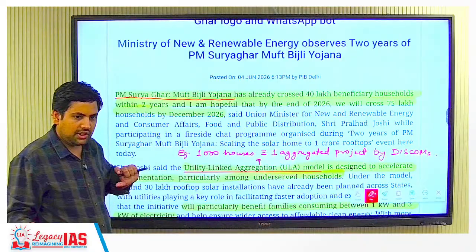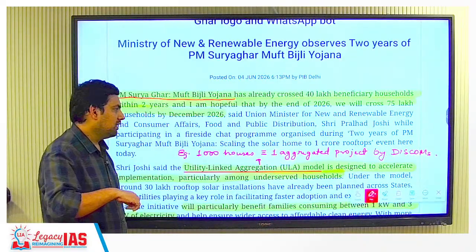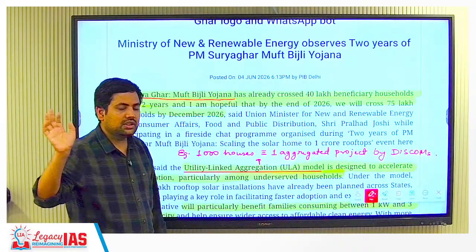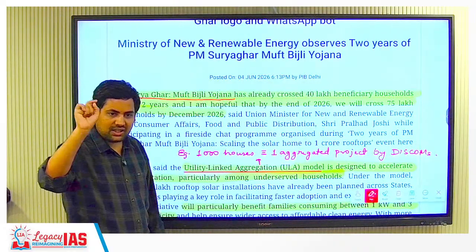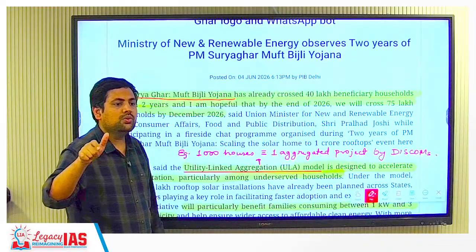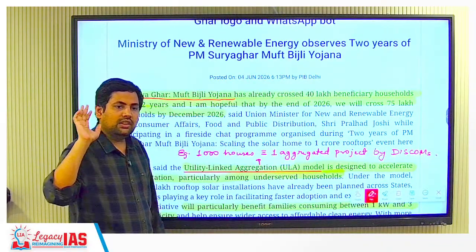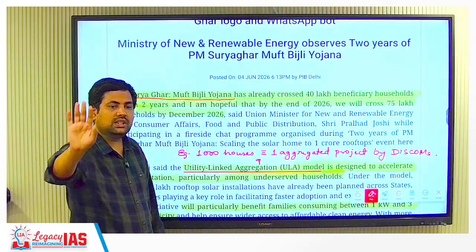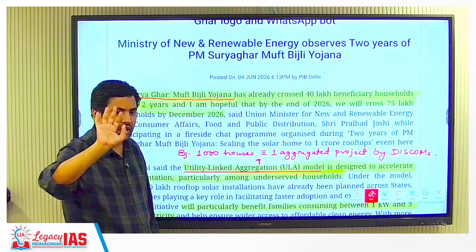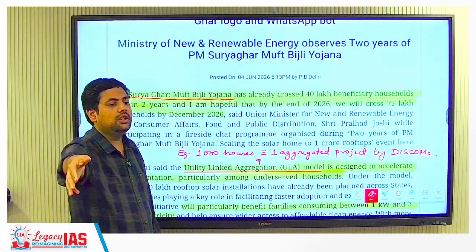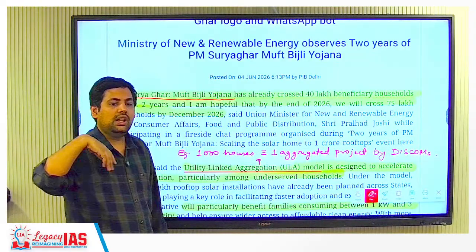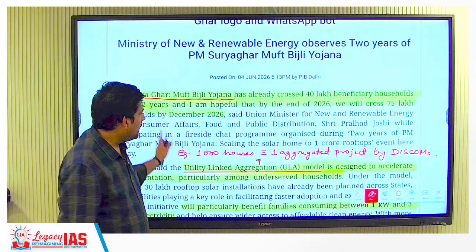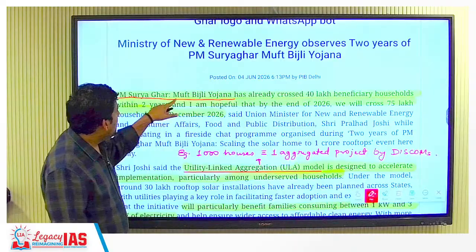Then the government ensured that they ask all the discoms, the distribution companies that distribute electricity all around the city. They asked the discoms that what you should be ensuring is that anybody who has rooftop solar installed should be able to transfer solar energy or electricity directly to the grid and then take from the grid as well, so that this becomes a simple chain. That was the plan in PM Surya Ghar Muft Bijli Yojana.